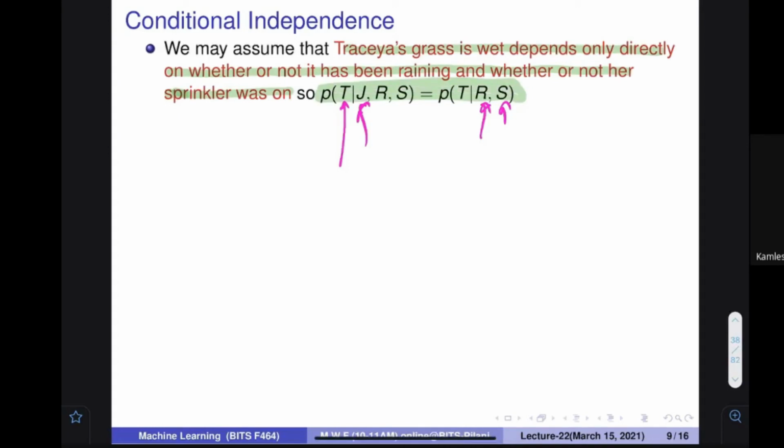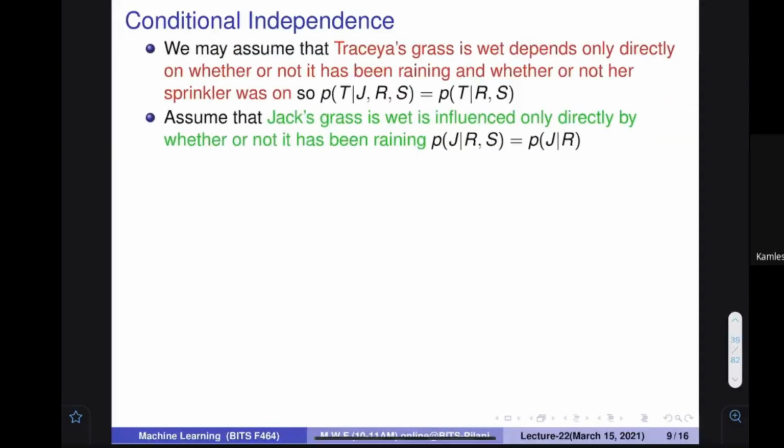Interesting. So I'm very happy that you understand that these 3 things are my model. Please understand. I'm telling you that in our model, this quantity is equal to this quantity because J is actually an unnecessary variable. The thing does not depend on it. So if somebody asks me this, you can write this particular thing. It is an interesting observation that we are going to utilize.